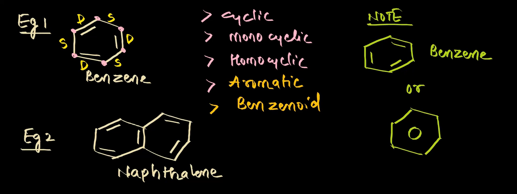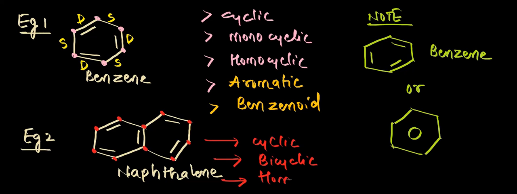Now similarly, let us try to understand certain points about example 2. If you see example 2, this is also cyclic because rings are present, and two rings are present. So this is a bicyclic compound. And within the rings, we are having all carbon atoms. A different atom like oxygen or sulfur is not present. All the connecting atoms are carbons. So this is also an example of a homocyclic compound.